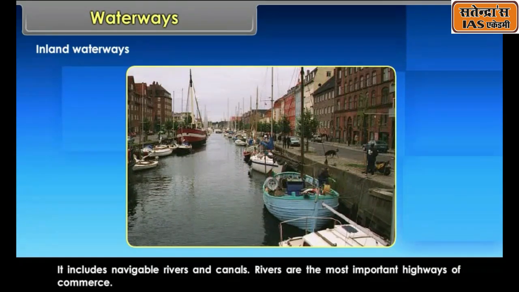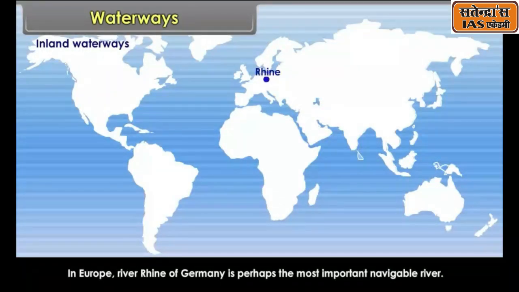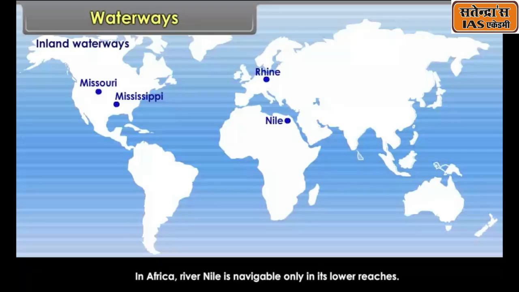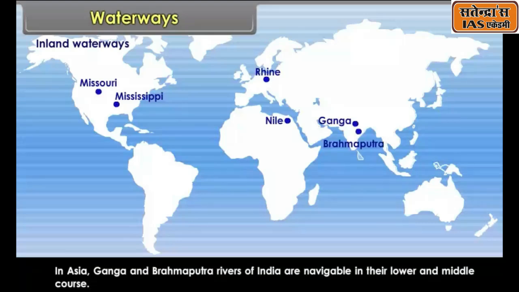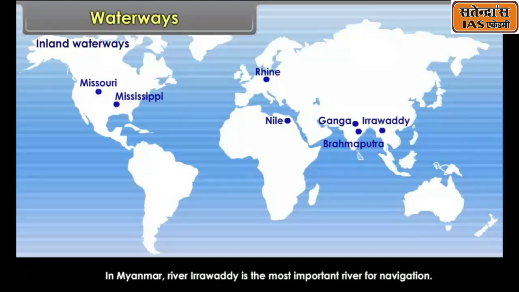Rivers are the most important highways of commerce. In Europe, the River Rhine of Germany is perhaps the most important navigable river. In the USA, the rivers Missouri and Mississippi carry immense volume of traffic throughout the year. In Africa, the River Nile is navigable only in its lower reaches. In Asia, the Ganga and Brahmaputra rivers of India are navigable in their lower and middle course. In Myanmar, the River Irrawaddy is the most important river for navigation.